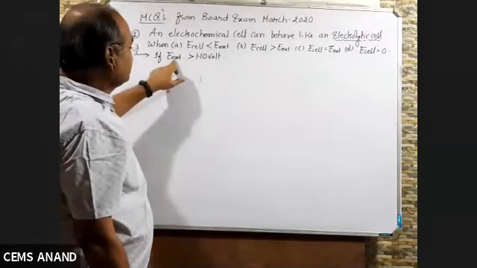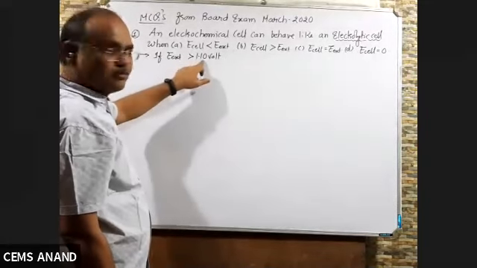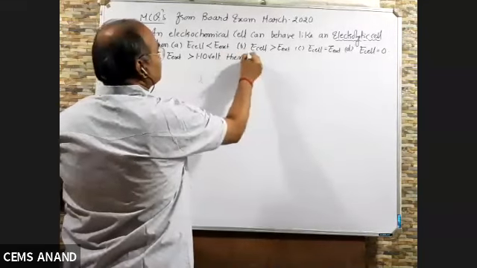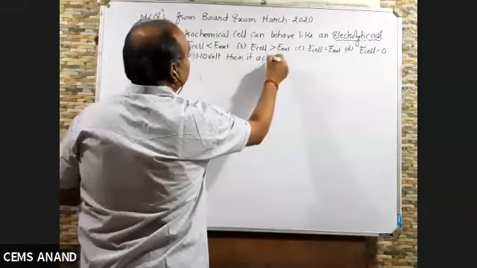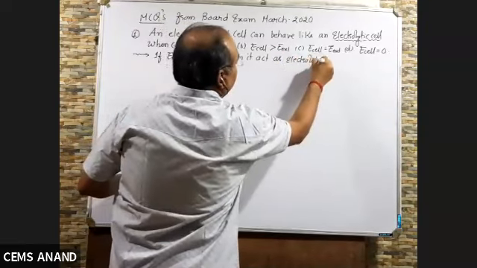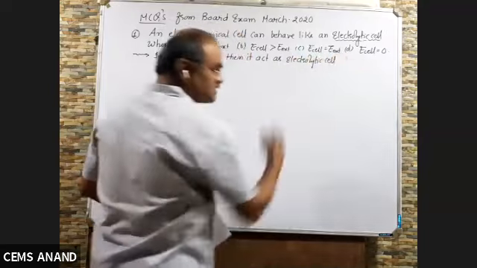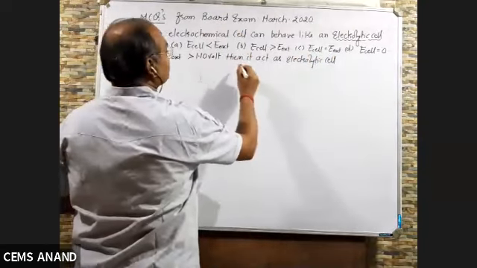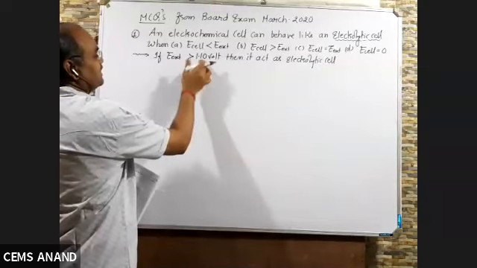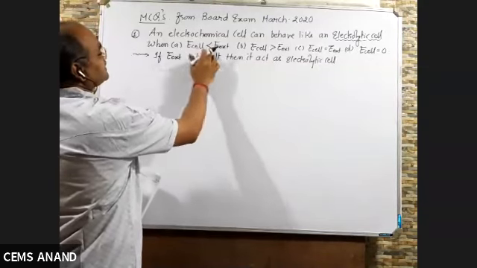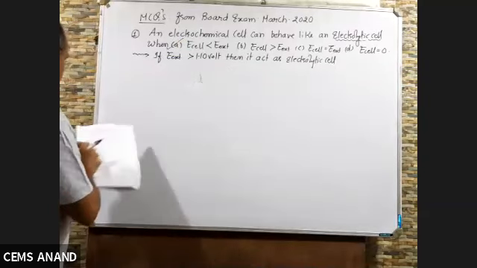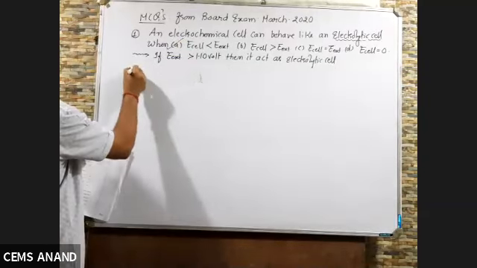So if E external is greater than 1.10, then it acts as electrolytic cell. Reverse reaction takes place. E external greater than 1.10 means E cell is less than E external, so answer is A. Right?